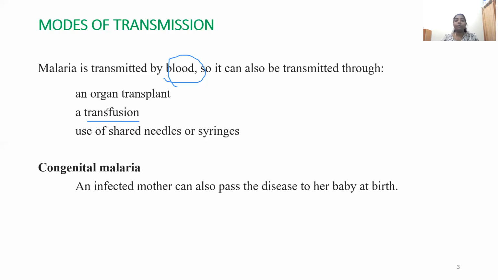Within that period, if the donor's blood is not screened properly, there is every chance that the parasite can be transmitted to the person receiving the blood.